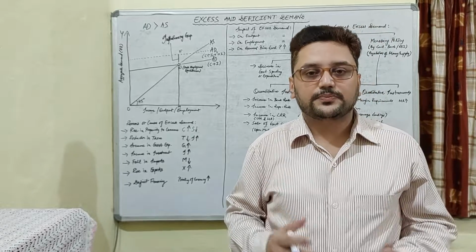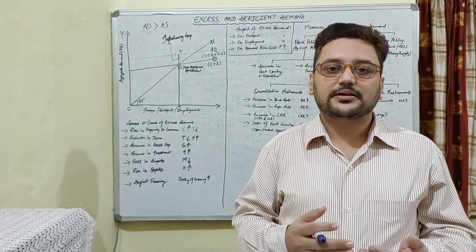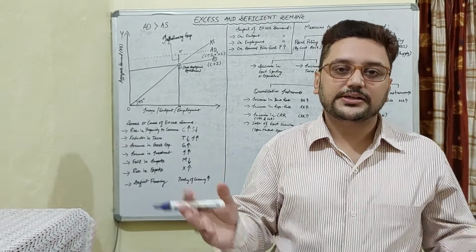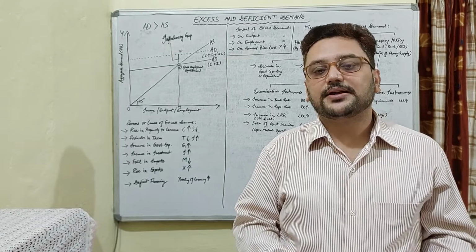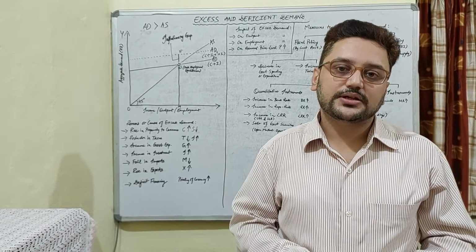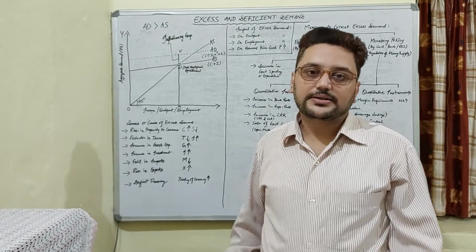And if the government is printing new currency notes, obviously the money that the government prints will be floated in the market, and again when money supply increases in the market, people will demand more goods and services, and again the situation of excess demand will rise.